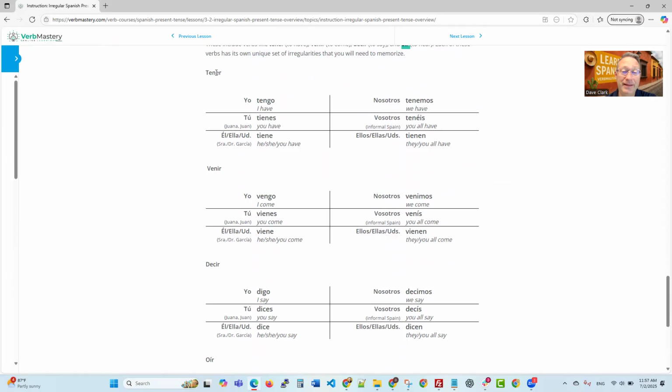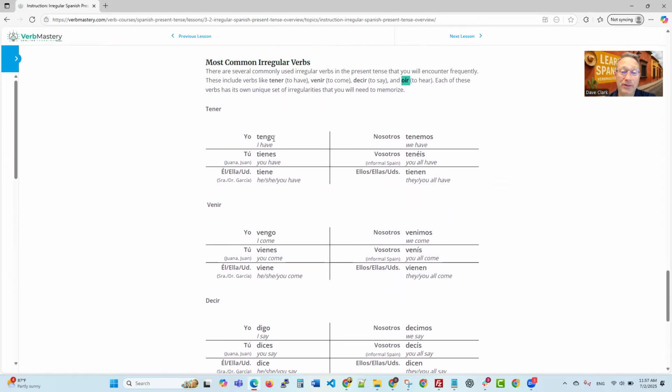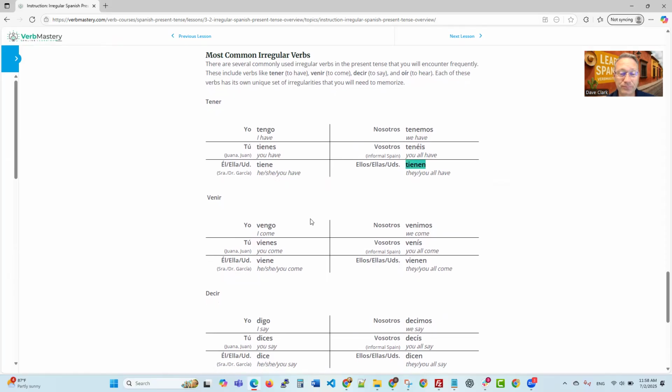Let's go over them. Tener. Remember, the yo is irregular with a G, and then the E turns to IE. So look at this. There's a few different irregulars here. Yo tengo. Tú tienes. Él, ella, usted tiene. Nosotros tenemos. Vosotros tenéis. And ellos, ellas, or ustedes tienen.